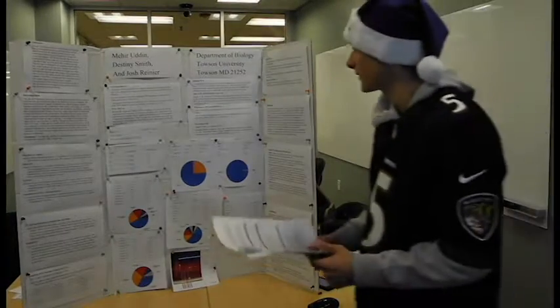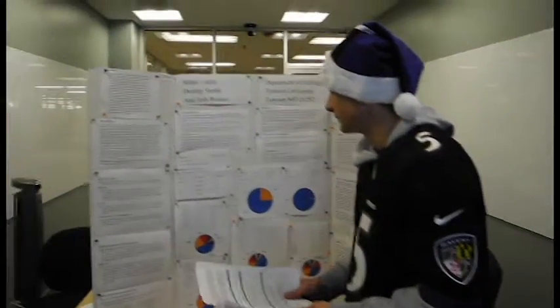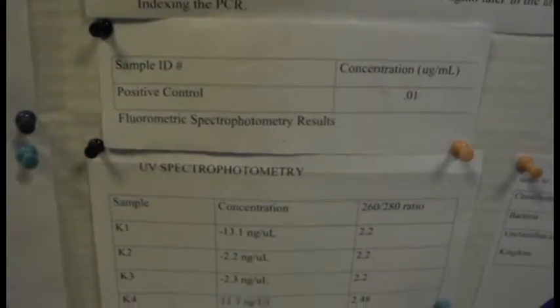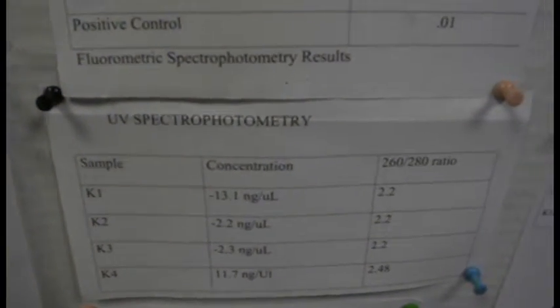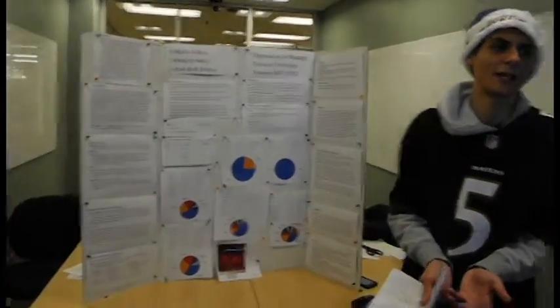For our UV quantification, we had 3 negatives, with values 11.1, 2.2, and 2.3. Only our positive control yielded a positive concentration, meaning their concentration of DNA is very low. Most of our 260/280 ratios are around 2.2, as stated earlier.